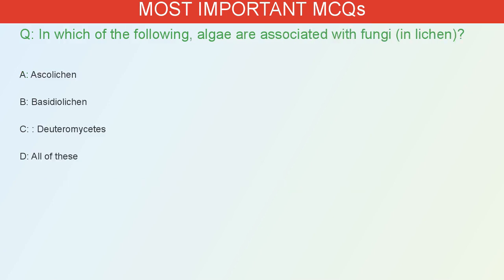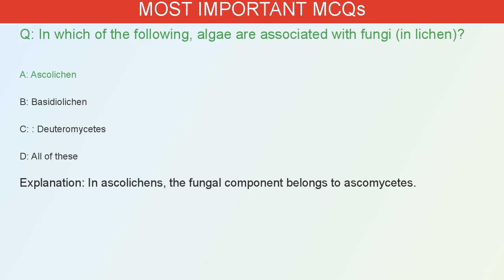Which of the following algae are associated with fungi in lichen? A. Ascolichen. B. Basidiolichen. C. Deuteromycetes. D. All of these. The correct answer is A. In Ascolichens, the fungal component belongs to Ascomycetes.